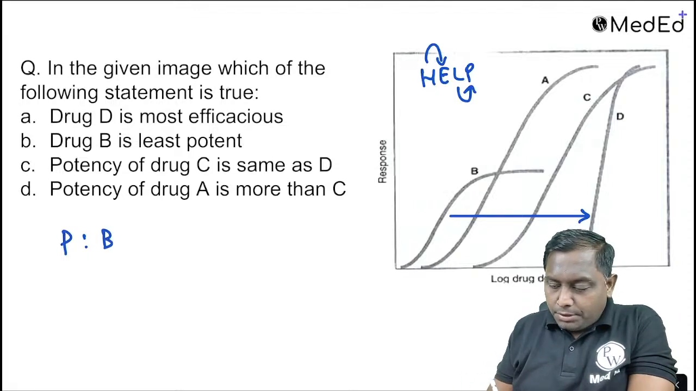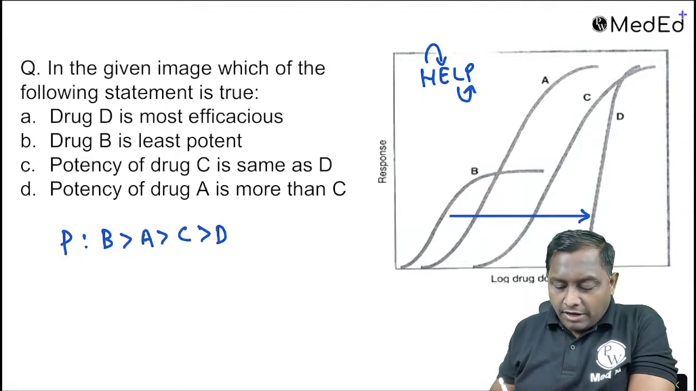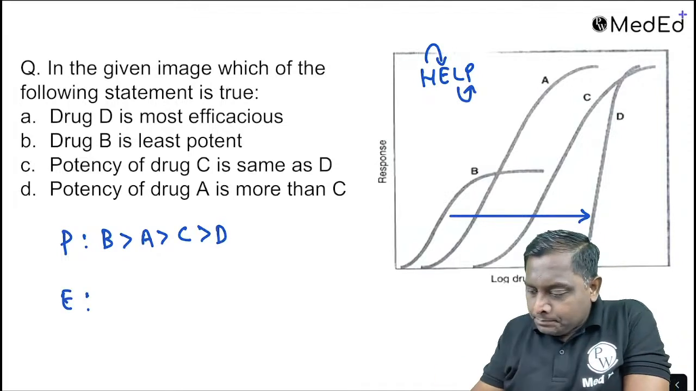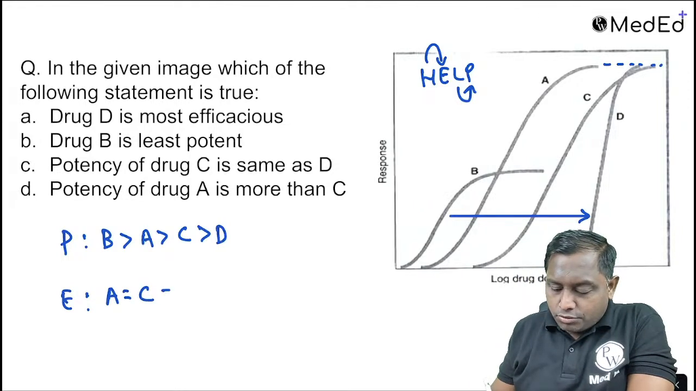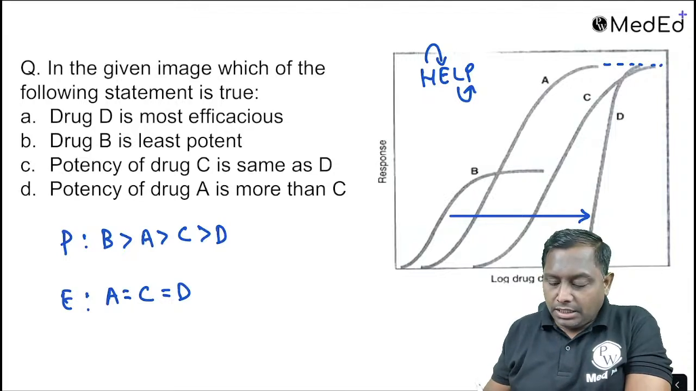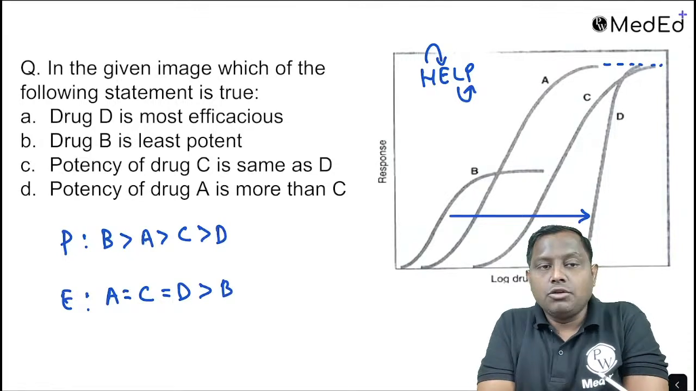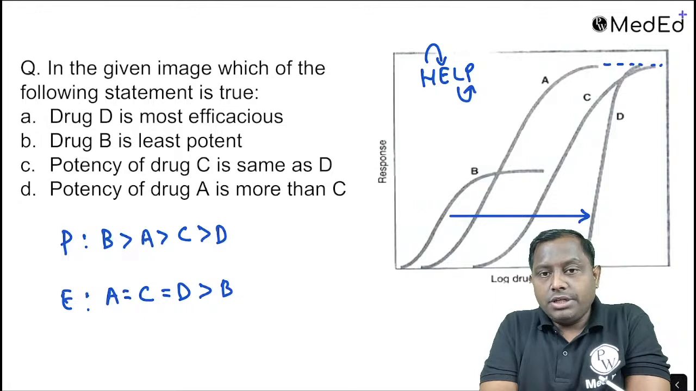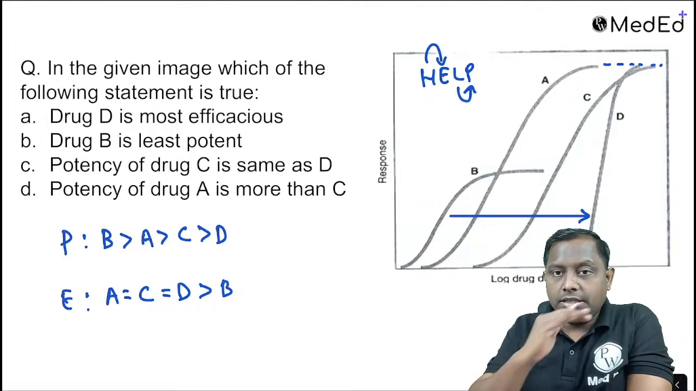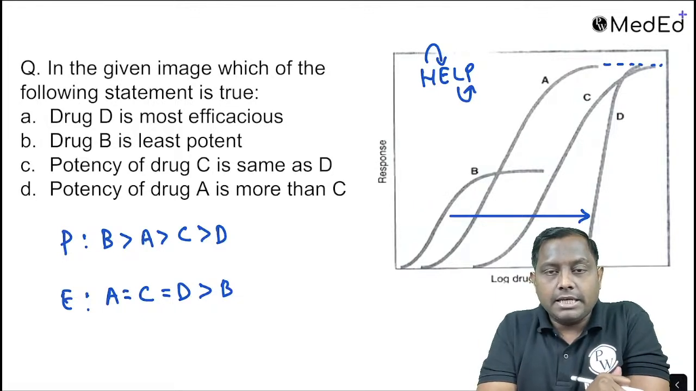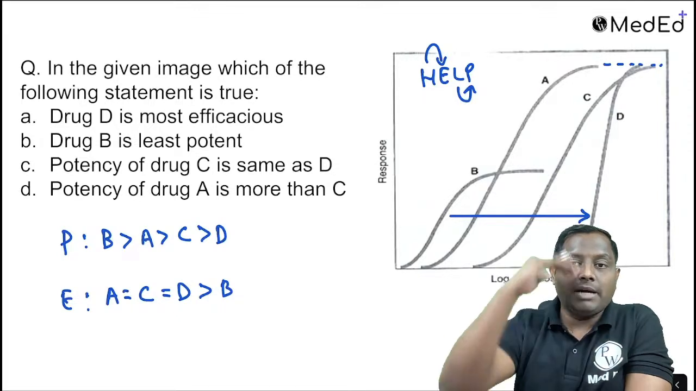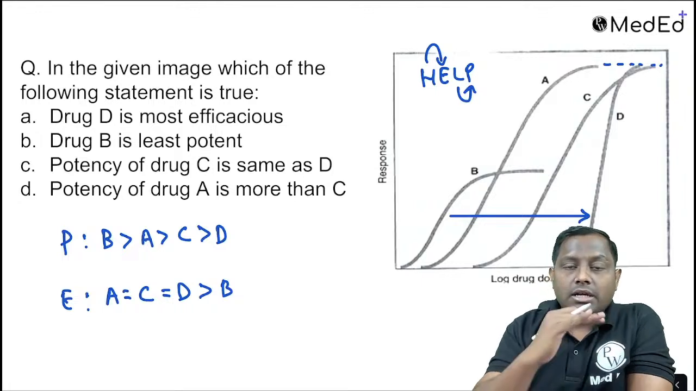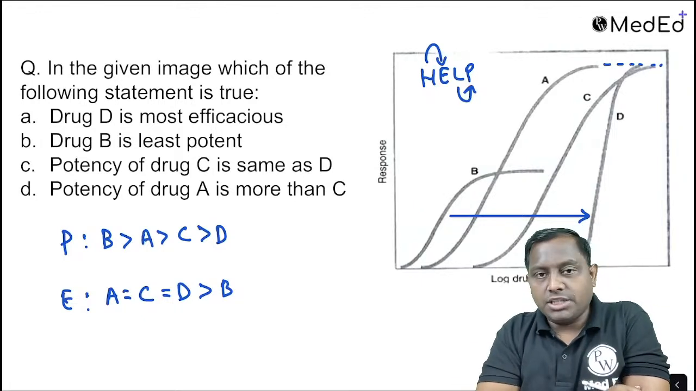In potency order, B is followed by A, then C followed by D. In efficacy order, A, C and D all have almost the same height. So A is equiefficacious to C, which is equiefficacious to D, and the least efficacious is going to be B. Since A, C and D have the same height, they are showing a sign of competitive inhibition. In competitive inhibition, the same height can be achieved but at a high dose. In non-competitive inhibition, the height goes down, which is also a question that comes repeatedly.